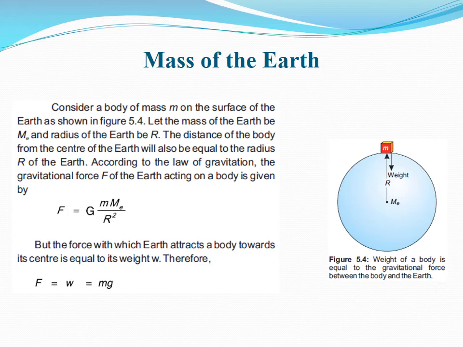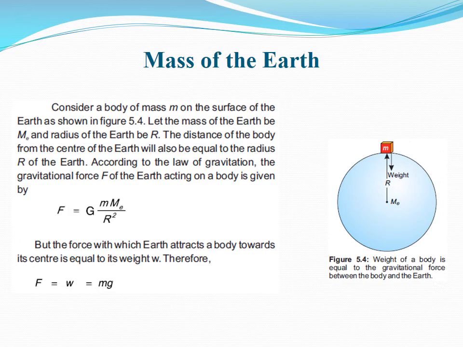Let the mass of the Earth be capital M subscript E, and the radius of the Earth be uppercase R. The distance of the body from the center of the Earth will also be equal to the radius R of the Earth.